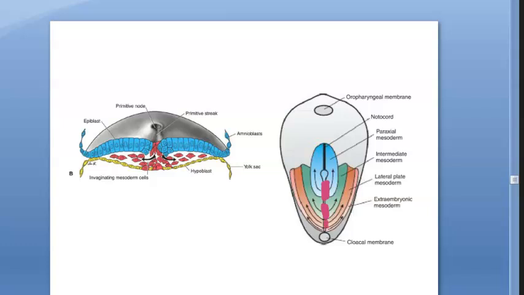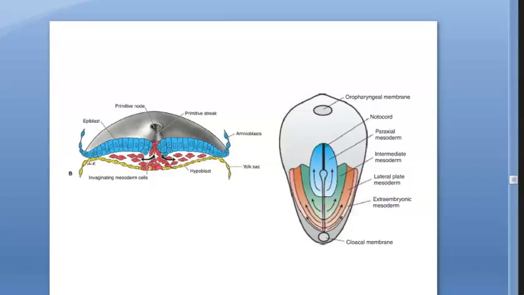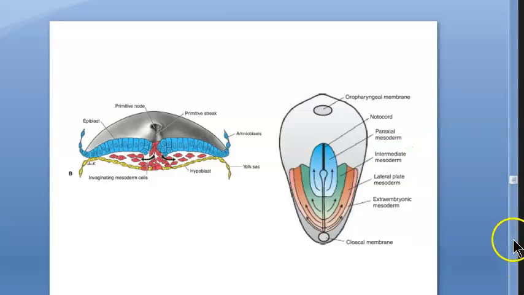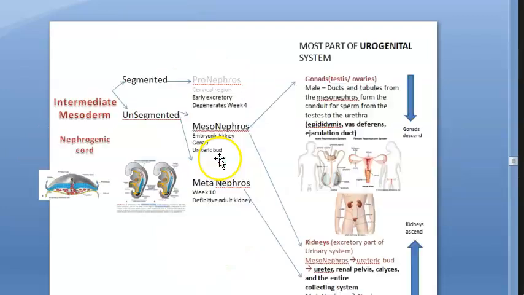Then you have the lateral plate mesoderm. Where is the intermediate mesoderm, guys? The intermediate mesoderm is between the paraxial mesoderm and the lateral plate mesoderm. So this is the definition of intermediate mesoderm. You have understood what it is, right?